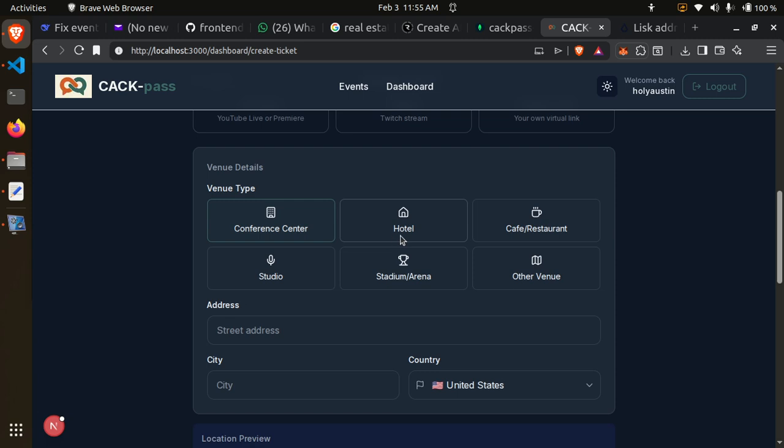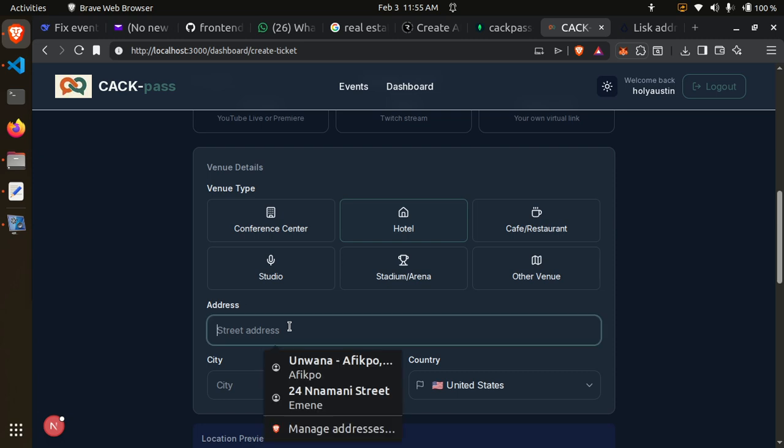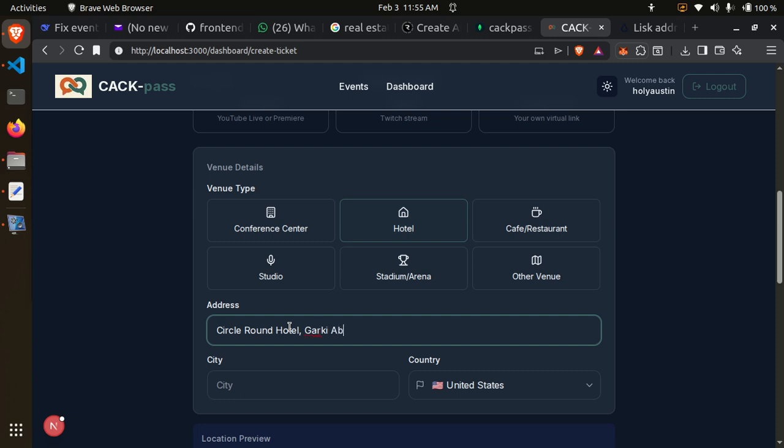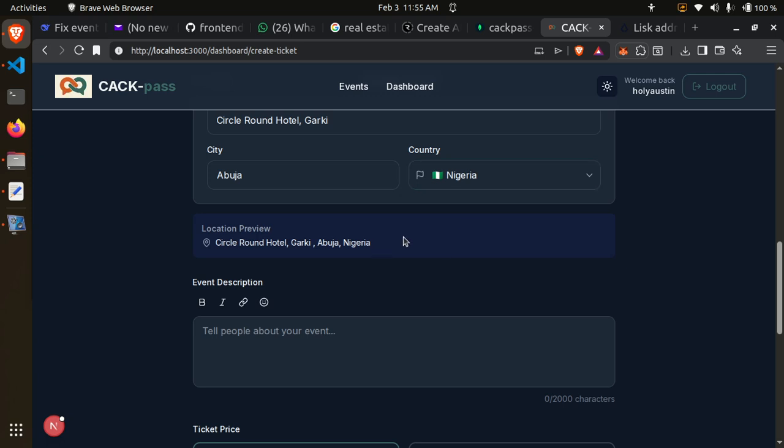We say it's happening in a hotel. So the address of the hotel. We say it's Cycle Round Hotel, Garki, Abuja, Nigeria. So you can now see the location preview.